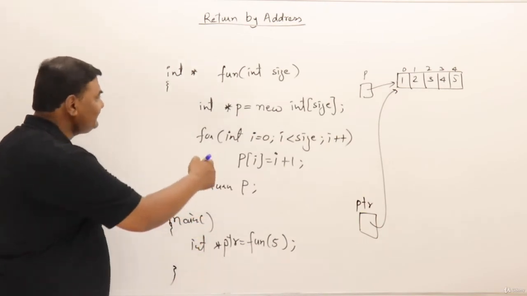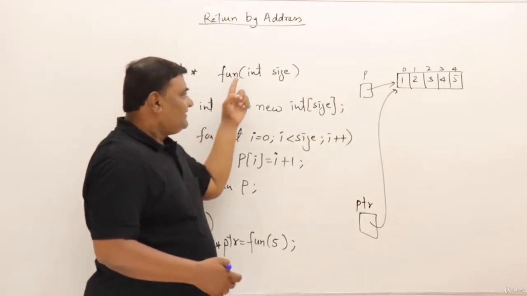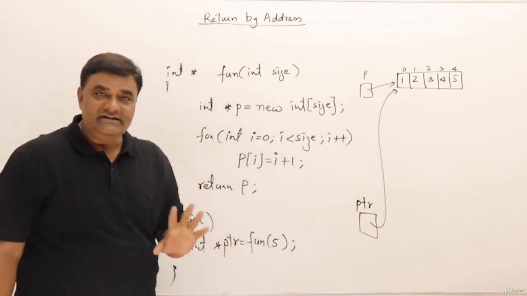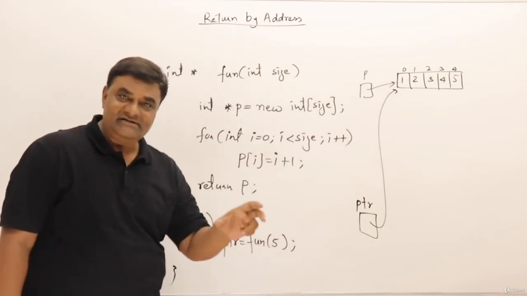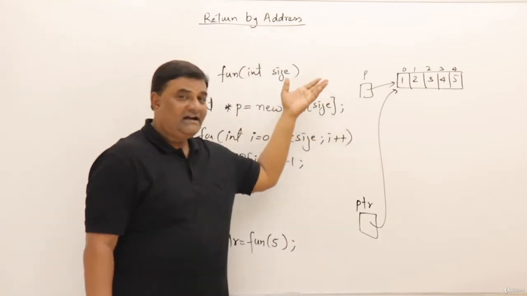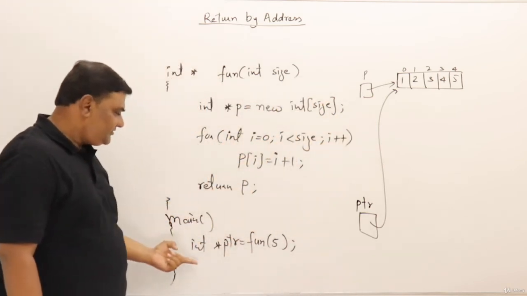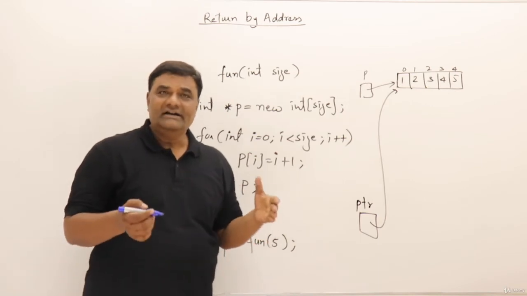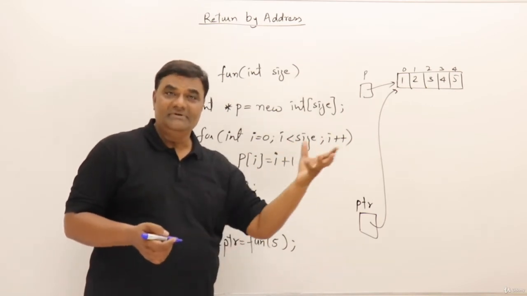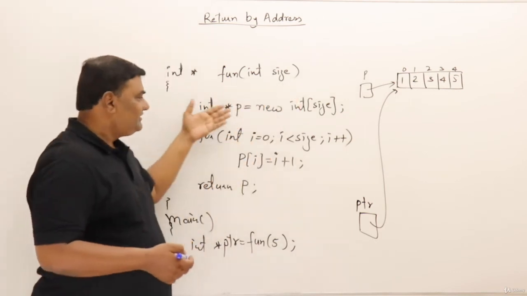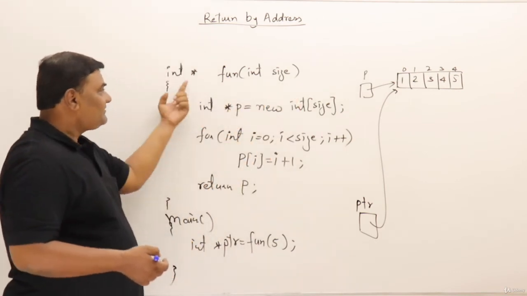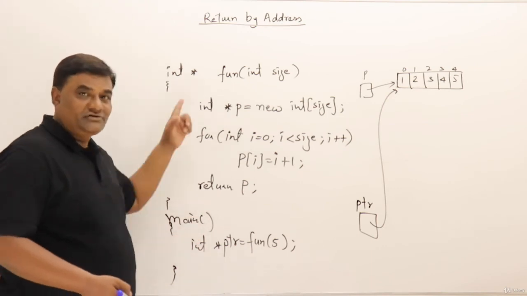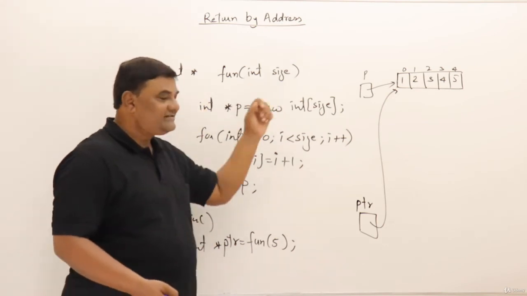Is it allowed like this? Yes. See, this function has created some memory in the heap and it has not deleted it, so the heap memory will remain as it is, and it is handing over that address to the main function. So ptr will be a pointer to that one. If you have any work related to heap memory, then those functions can return the address of that heap memory, and it will be useful for the calling function. Main is calling it and main can access that memory.